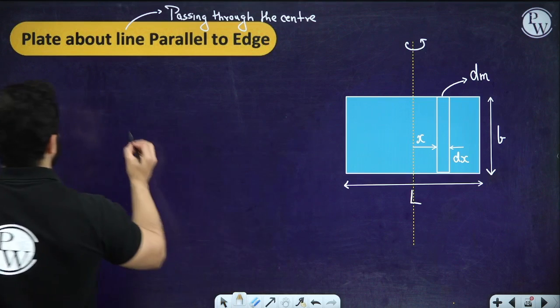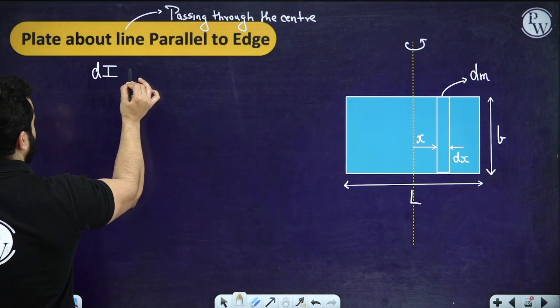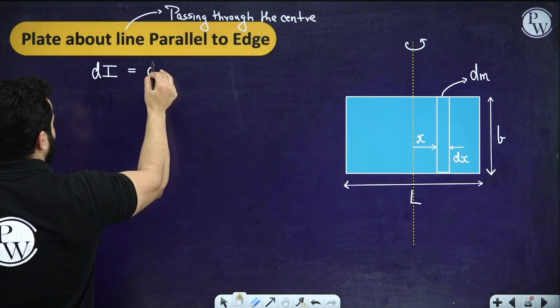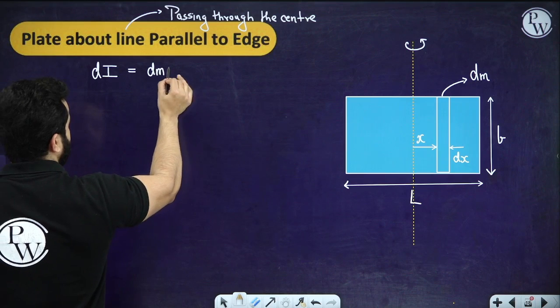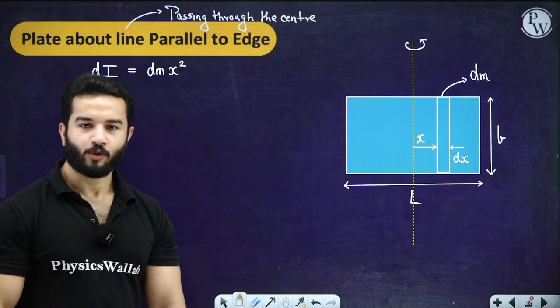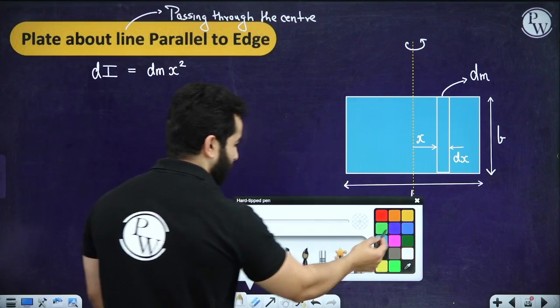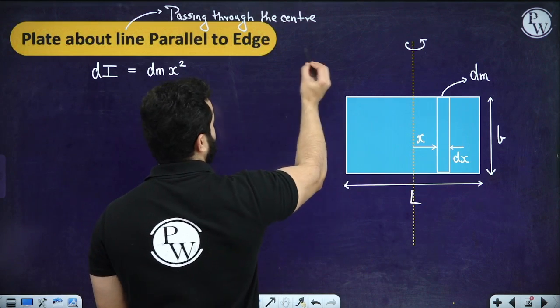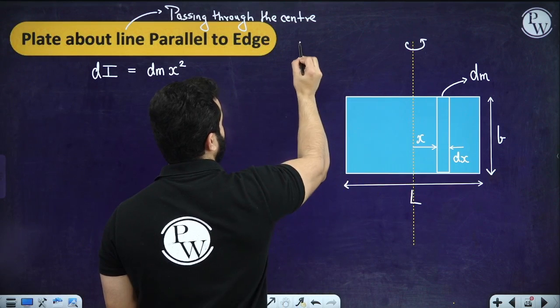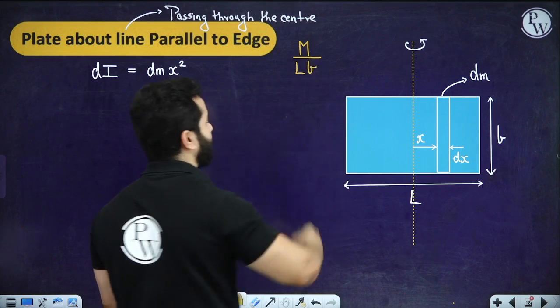Again, we are going to write the same thing. The small moment of inertia due to this thin strip is going to be mass times distance squared, which I have written as x square. Fine. Hopefully everything is clear. Now I have to convert this dm. So for converting this dm, let's suppose that the surface mass density of this thing is m upon lb. Is that correct?